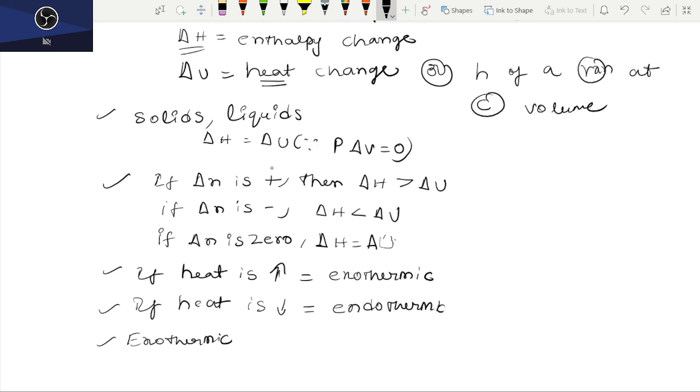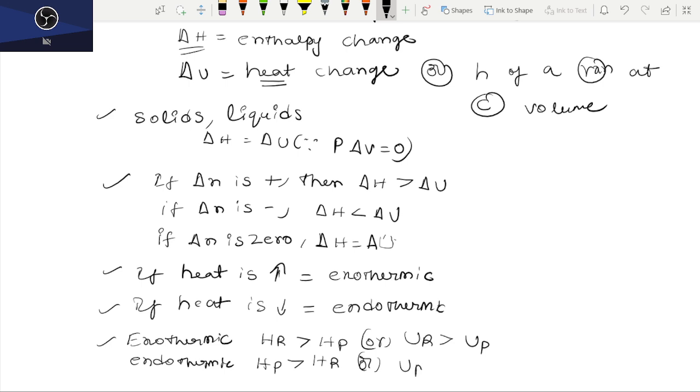Now for an exothermic reaction, HR is greater than or equal to HP, or UR is greater than or equal to UP. For endothermic reactions, HP is greater than or equal to HR, or UP is greater than or equal to UR.